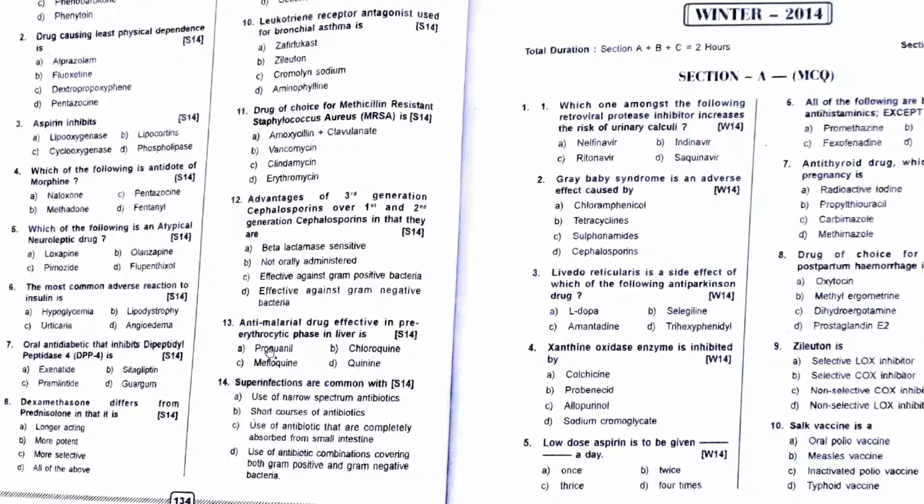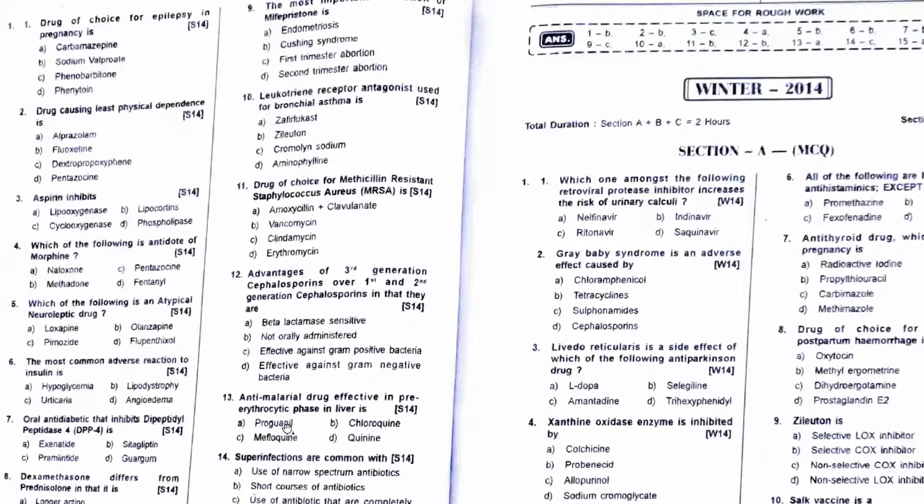Antimalarial drug effective in pre-erythrocytic phase in liver is proguanil. So proguanil is basically your erythrocytic phase. Advantage of third generation cephalosporin over first and second. See, as you go down the generation, your activity against gram-negative bacteria increases. So the answer is D. Drug of choice for MRSA is vancomycin. Yeah, drug of choice for MRSA is vancomycin.